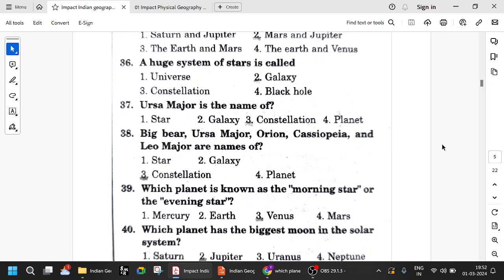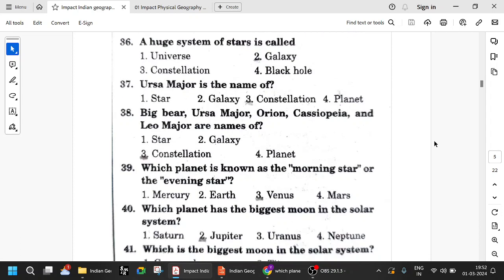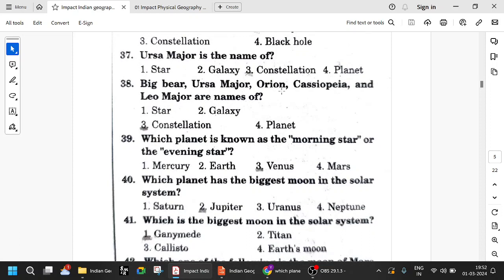Ursa Major is a constellation, just like Orion. Ursa Major is a group of stars in a recognizable shape, so it is a constellation. So see all these: Big Bear, Ursa Major, Orion, Cassiopeia, Leo Major. They are all names of constellations. So basically, they are a group of stars which form a known shape. Orion's belt forms a round shape. Big Bear means it forms the shape of a bear, etc.